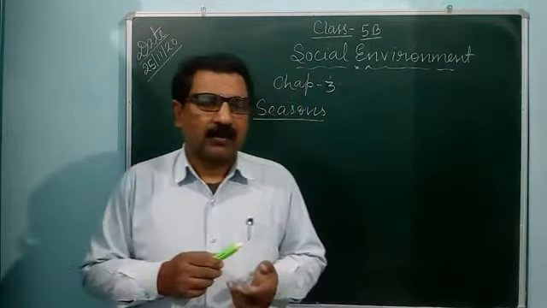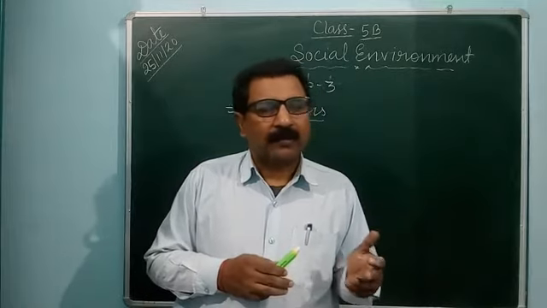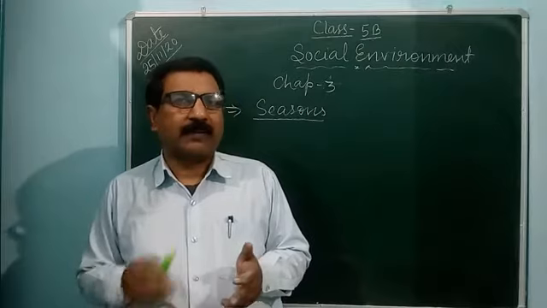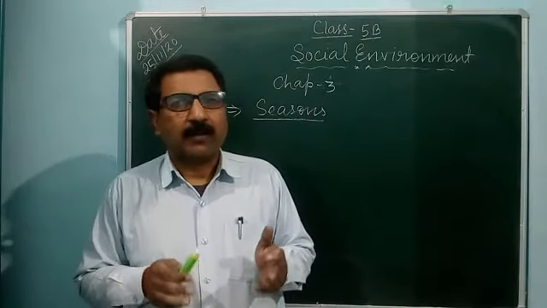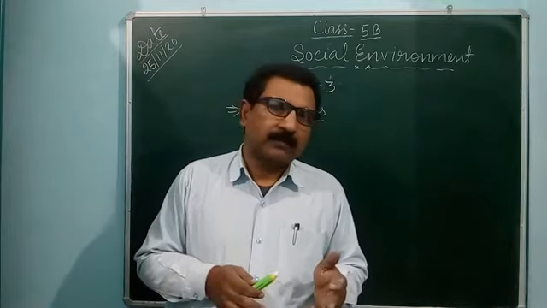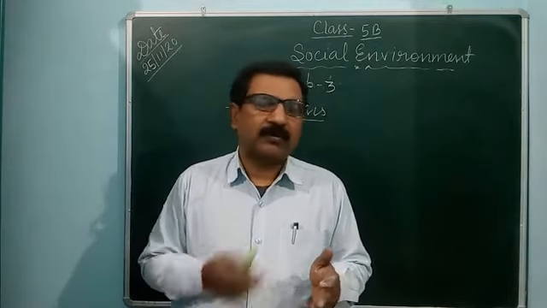As you have studied, in the equatorial region the plants found are evergreen because the temperature is high and rainfall comes many times in a day. So the trees get the proper amount of water and temperature.